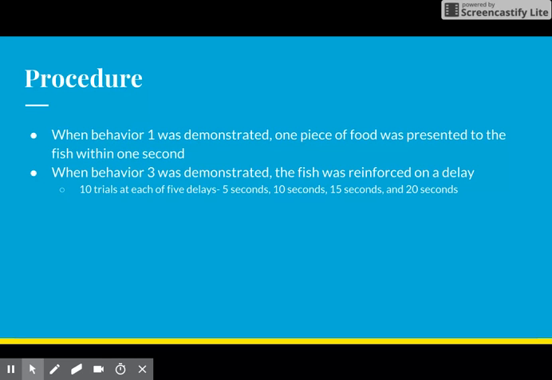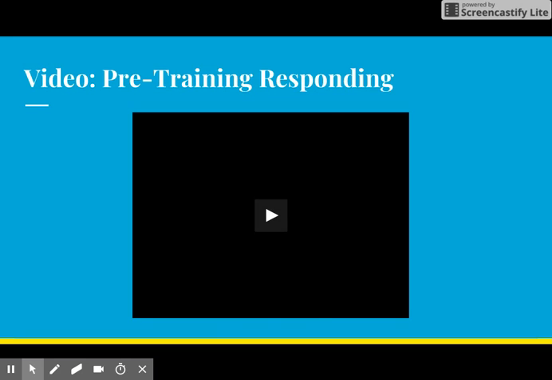Behavior 1, swimming upwards, was reinforced with a smaller reward within 1 second of engaging in the operant behavior. When behavior 1 was demonstrated, one piece of food was presented to the fish within 1 second. Behavior 2, swimming downward towards the gravel of the tank, was reinforced on a delay. 10 trials at each of the 5 delays were completed. The delays were as follows: 1 second, 5 seconds, 10 seconds, 15 seconds, and 20 seconds.